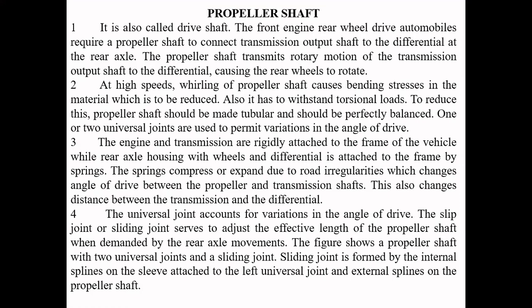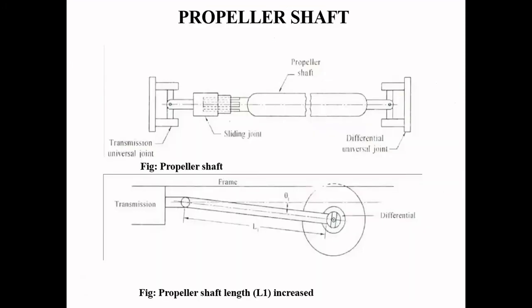The propeller shaft transmits the power from the gearbox to the rear axle with the help of universal joints. Okay, so the first point to remember, the propeller shaft connects the transmission main shaft.